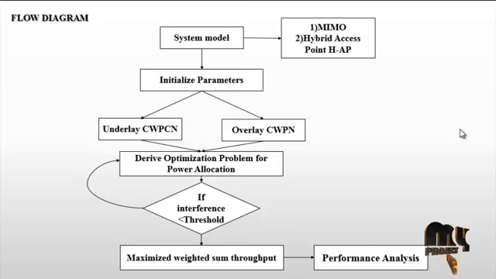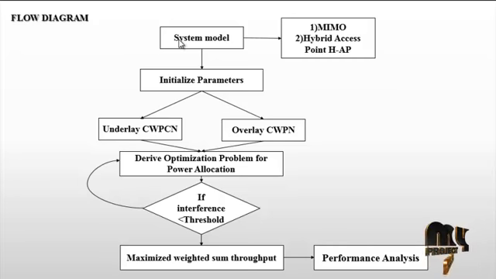Let us discuss the flow diagram of the process. This is the overall flow diagram. First of all, we initialize the system model. In this system model we use the MIMO concept, multiple input and multiple output. On the transmitter side we set the number of transmit antennas, and on the receiver side we also assign the number of receiving antennas. The hybrid access point, the HAP, acts as a node, and then we initialize the parameters for the HAP and MIMO.